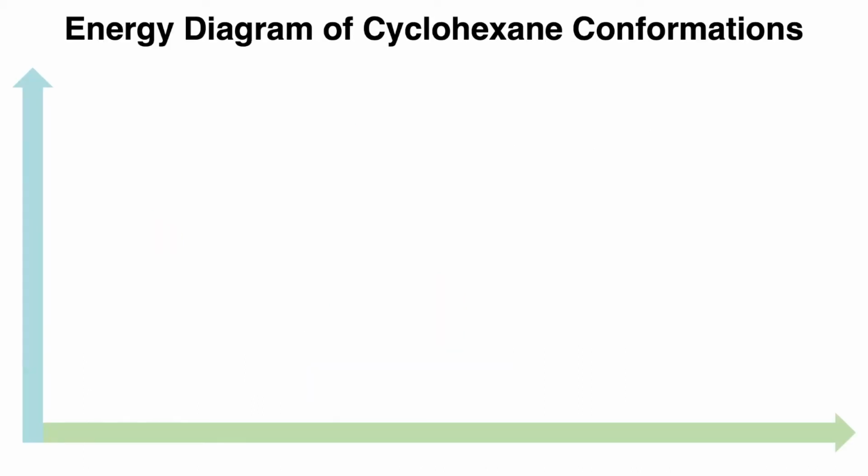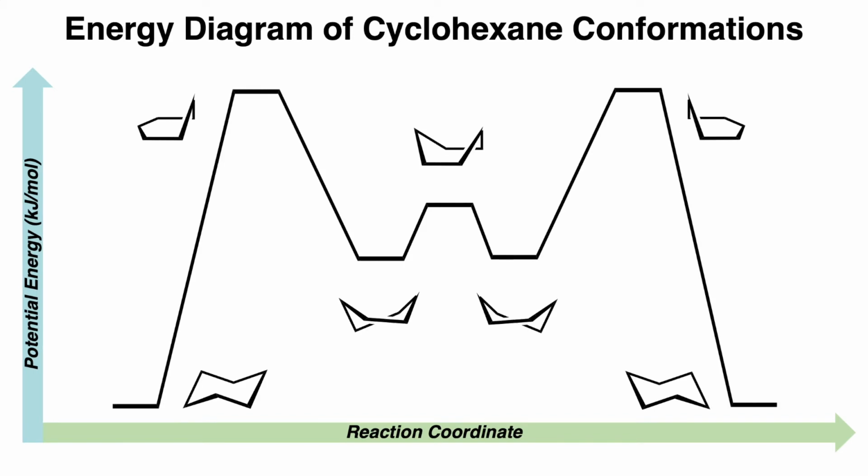Now let's look at an energy diagram to compare all the cyclohexane conformers, where the x-axis is the reaction coordinate and the y-axis is the potential energy in kilojoules per mole. And we can see that the chair conformation is most stable at 0 kilojoules per mole.